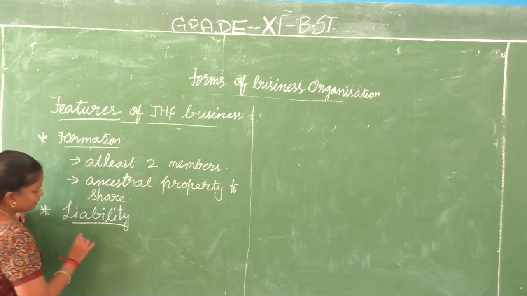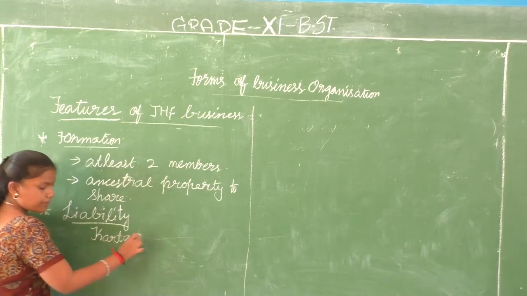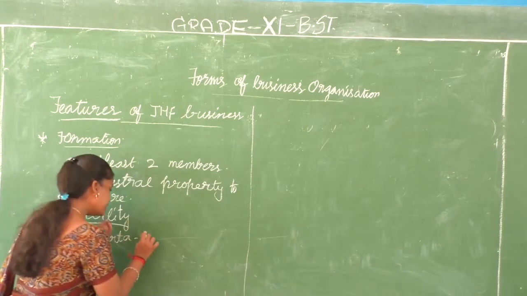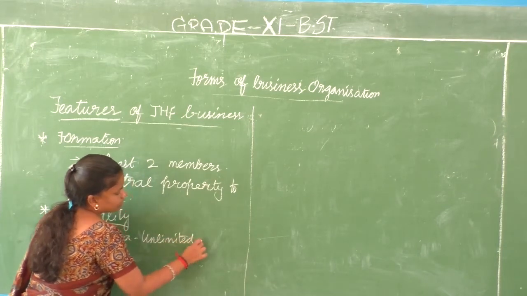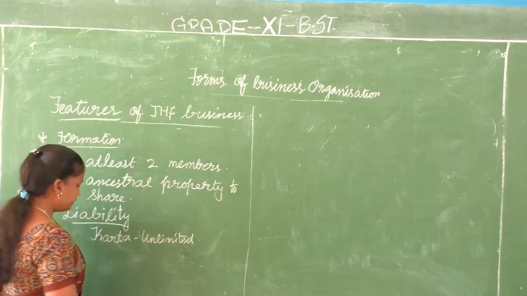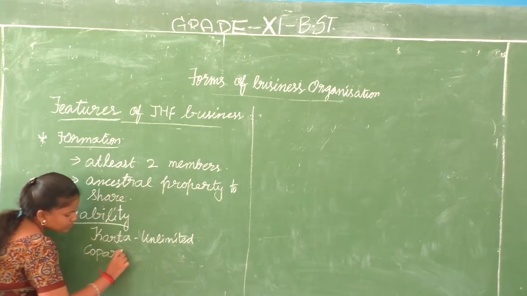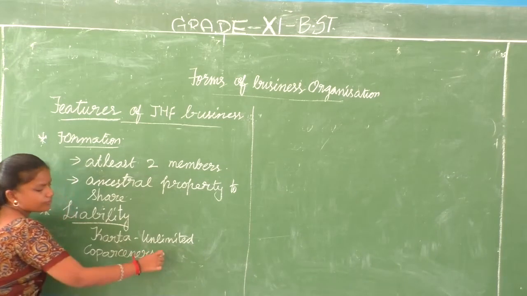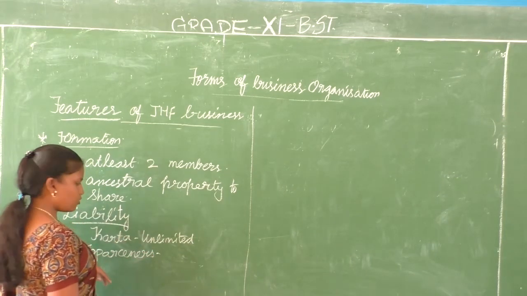So the liability here, the karta, that is the eldest member of the family, his liability is unlimited. Okay? The karta's liability is unlimited, whereas the co-partners, who are the co-partners? The other members of the family business are called as co-partners. Either male or female are called as co-partners.